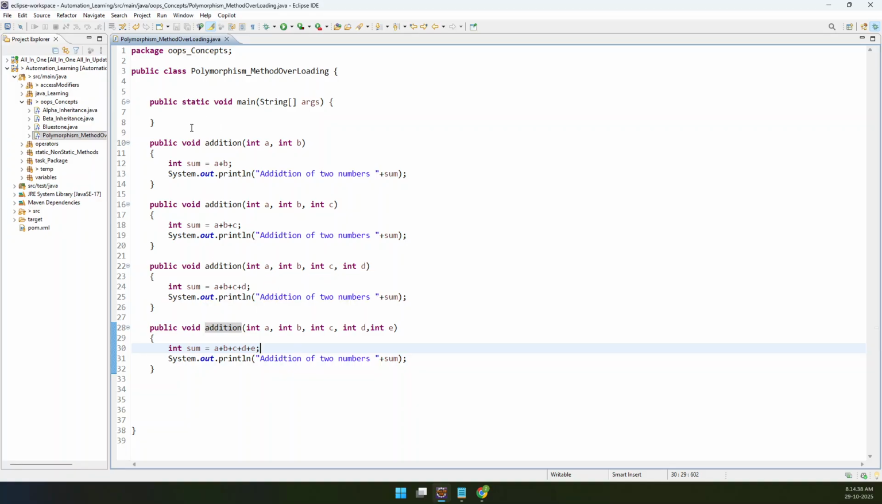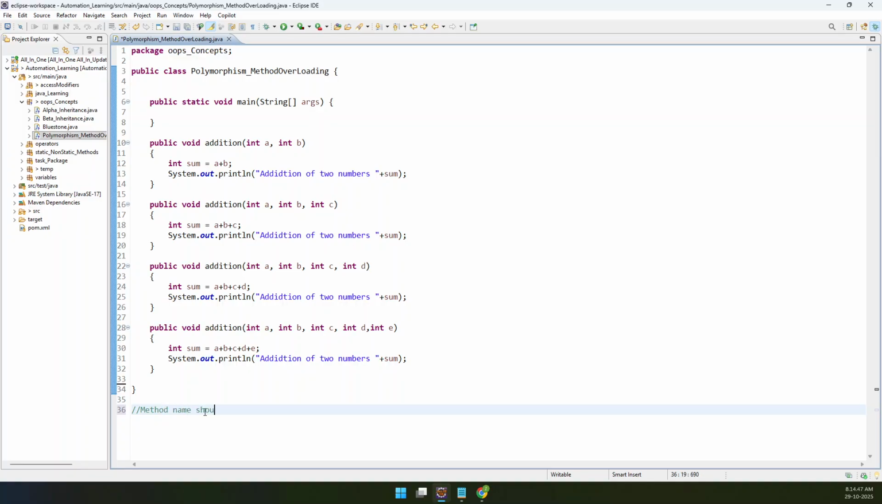So polymorphism says that rule number one is: the method name should be the same. Here the method name is the same. Here it is addition, here it is addition, here also it is addition, here also it is addition.